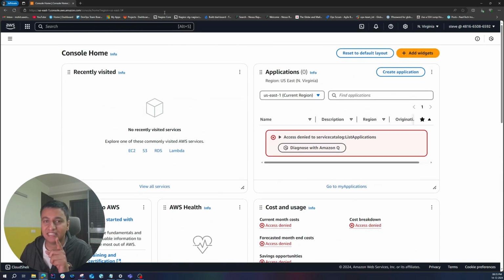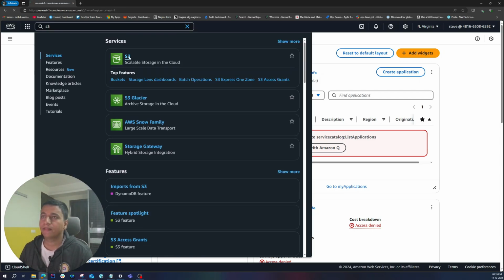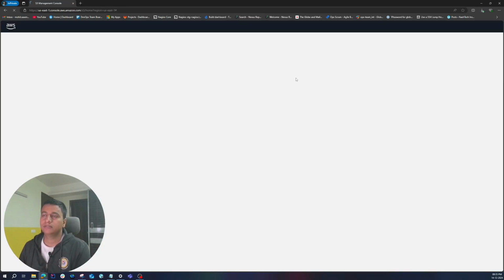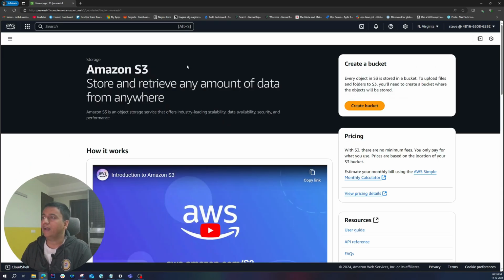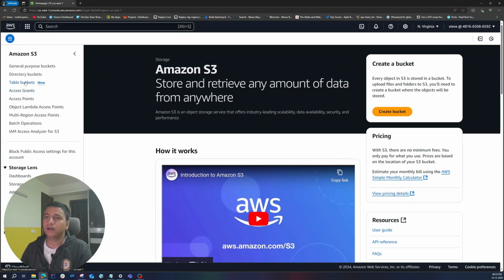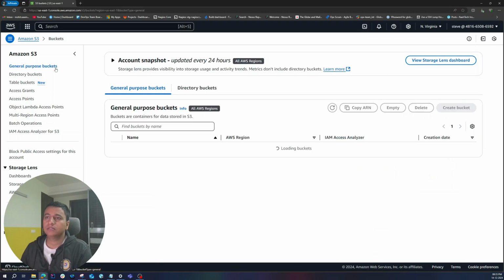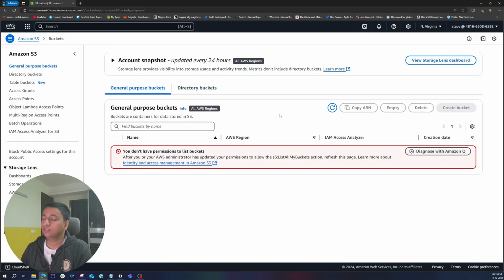As a test, let's go to S3. As you can see right now, there are no buckets. So let's see. You see now we cannot even see the buckets. We cannot know whether there are 0 buckets or 100 buckets, right? Because Steve does not have access.